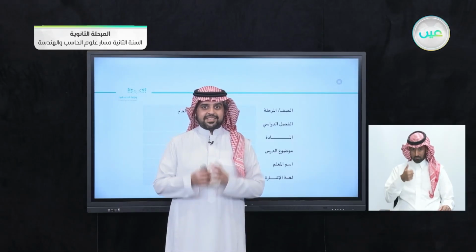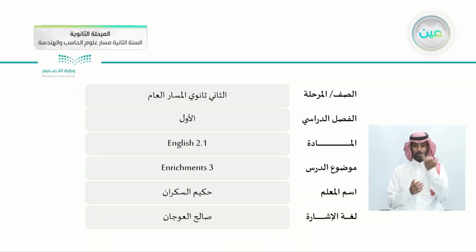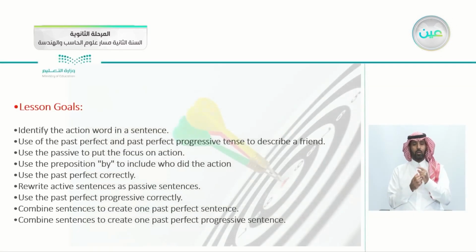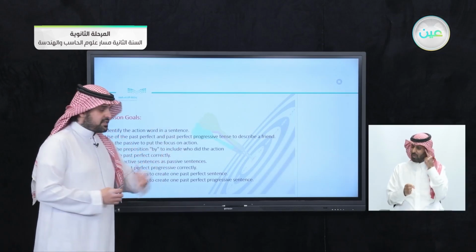I hope that you're happy and healthy and ready for today's lesson, which is the third part of the enrichment. We will be taking the grammar from Unit 2, and these are today's goals: to identify the action of the word in a sentence, the use of the past perfect and the past perfect progressive tense to describe a friend, the use of the passive to put the focus on the action. Remember this goal.